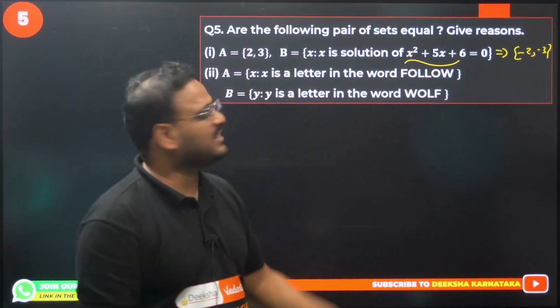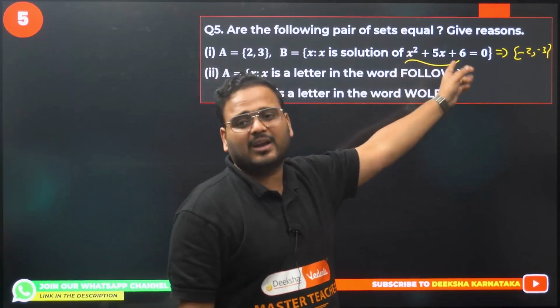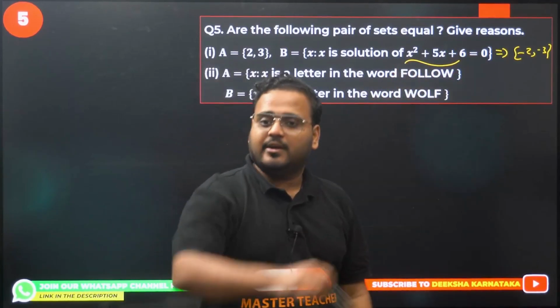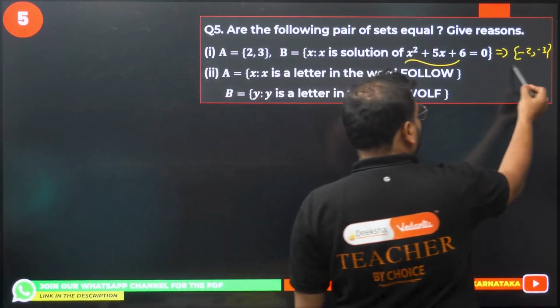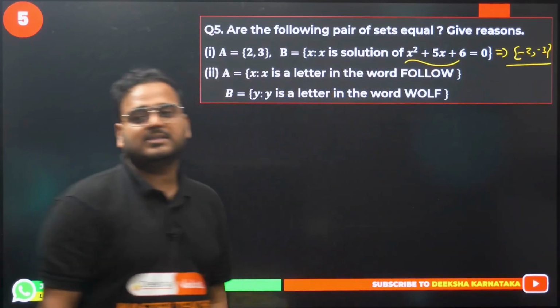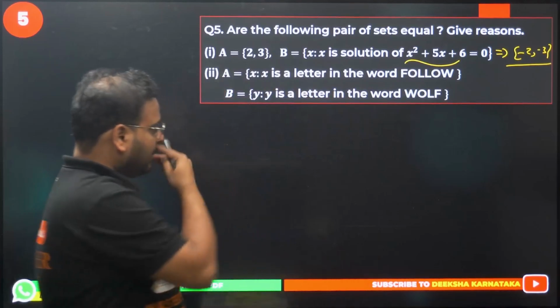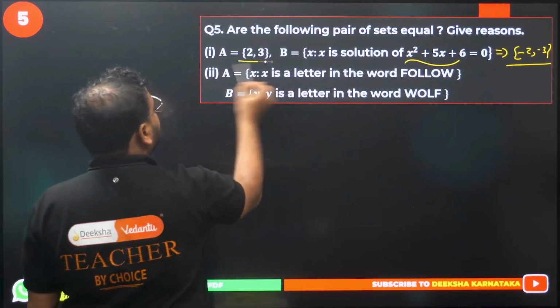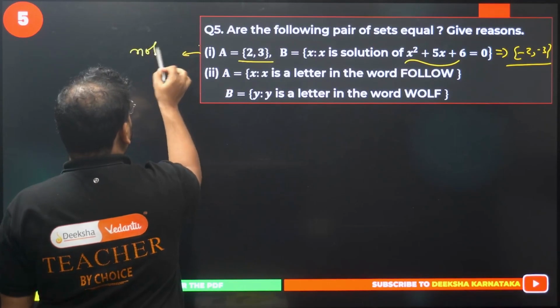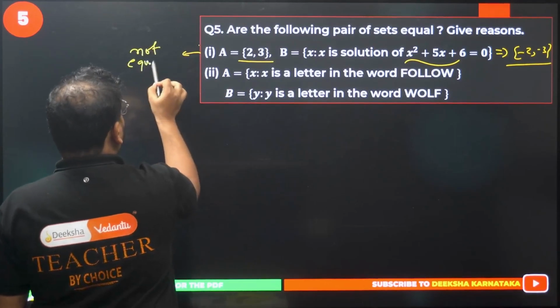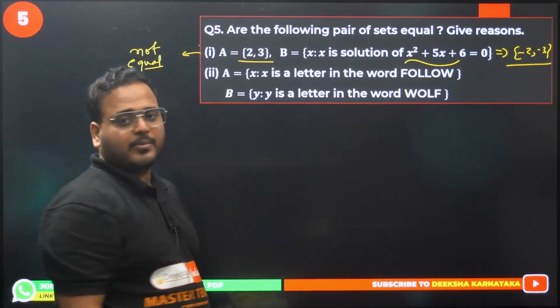Apply it. Otherwise, basically the factors are going to be x plus 2 and x plus 3. Put on the other side, it will become -2 and -3. So your elements in the roster form are -2 and -3. Now, is it the same? No. So we're going to say here, not equal. Not equal sets.